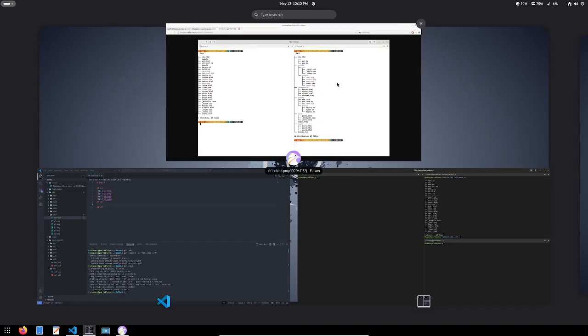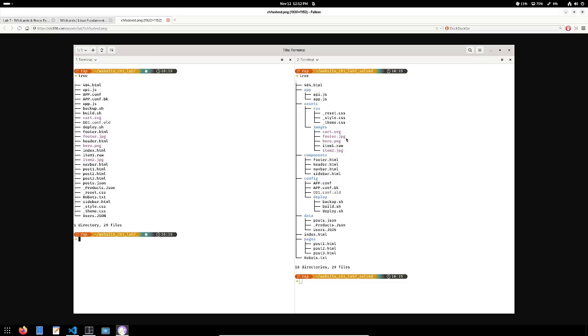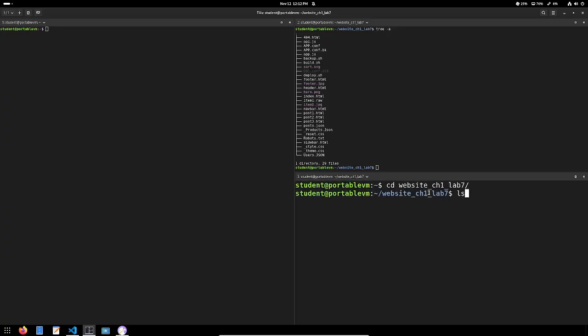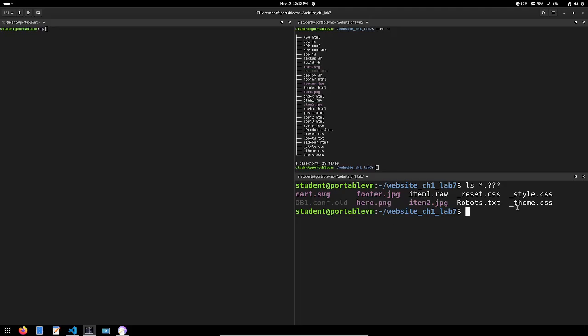Let me move this. Let me see. Okay, so I have SVG, JPEG, PNG, RAW, and JPEG. So I know that each and every one of these files contains a 3-letter file extension. So I'm going to cd into website, and I'm going to list. Let me make this much bigger. And I'm going to list all the files that contain a 3-letter file extension. And this gives me a bunch of files. It gives me the ones that I want, but it also gives me this file that I don't want, and it gives me this file that I don't want.